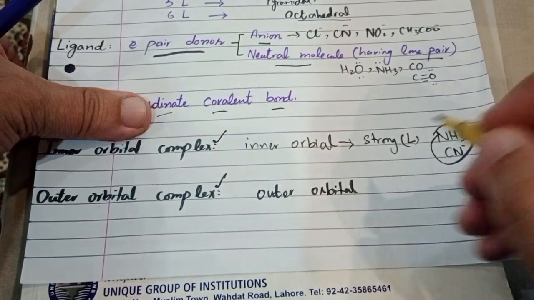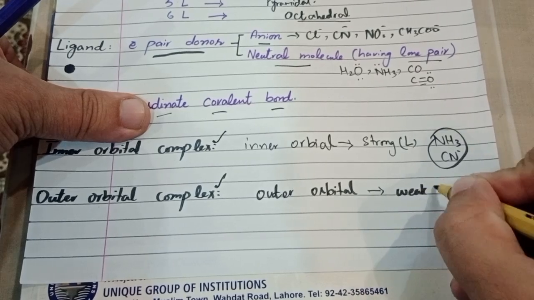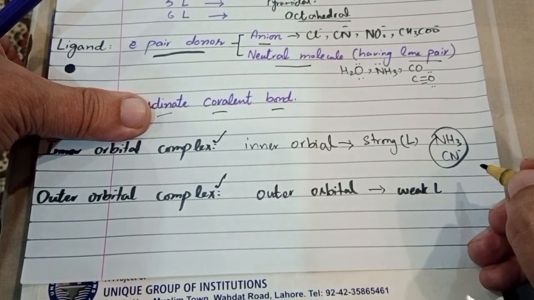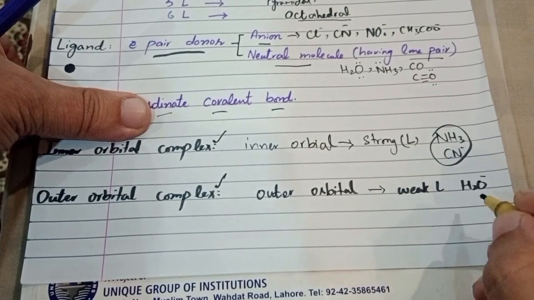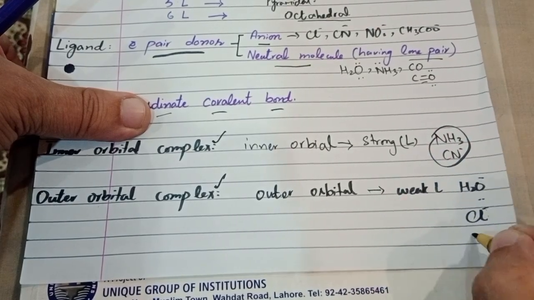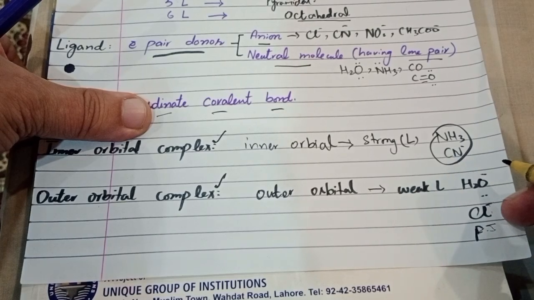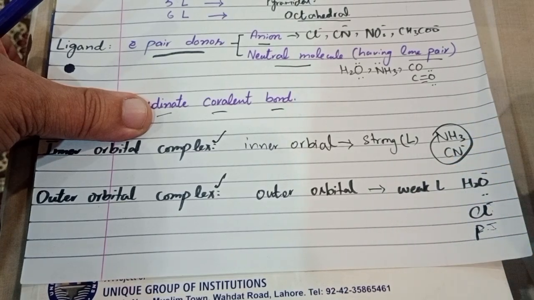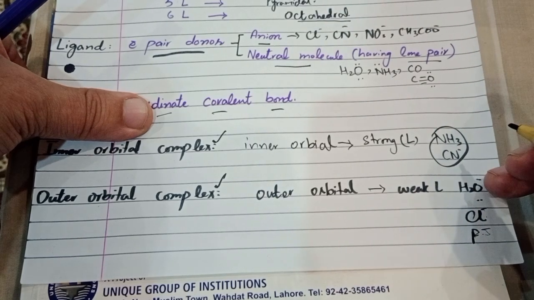But if a weak ligand comes close to the central metal ion, for example water, chloride ions or fluoride ions, etc. These ligands, if they come closer to the central metal ion, then the molecule forms an outer orbital complex.